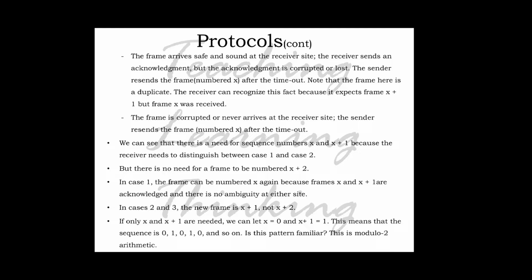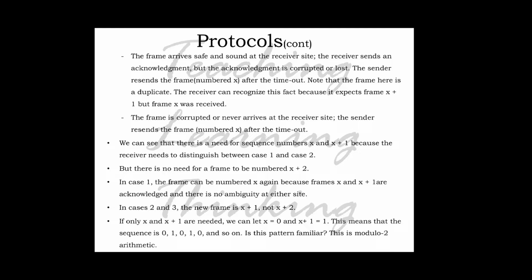The next scenario is that the frame is corrupted or never arrives at the receiver side, and the sender resends the frame numbered x after the timeout. So there are three possibilities when we are sending frames to the receiver.